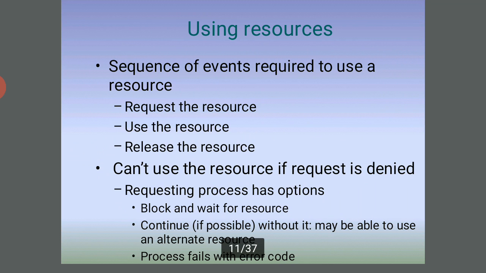Using resources: the sequence of events required to use a resource is request the resource, use the resource, and release the resource. If the request is denied, the requesting process has options: block and wait for the resource, continue if possible without it, or ultimately fail with an error code.